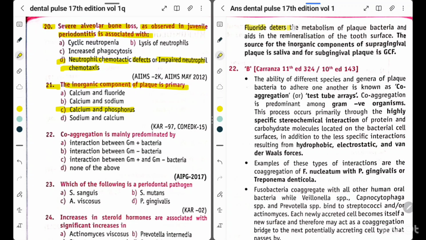Fluoride deters the metabolism of plaque bacteria and aids in the remineralization of the tooth surface. The source of the inorganic component of supragingival plaque is saliva, and for subgingival plaque is GCF.